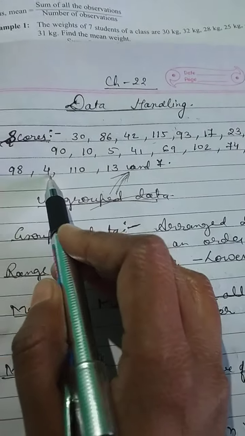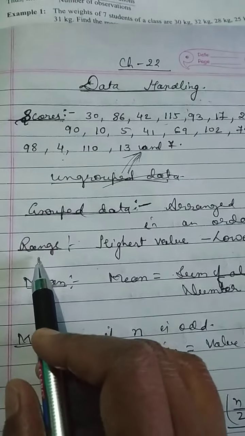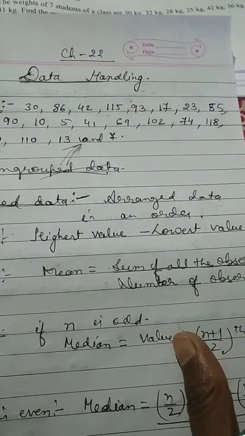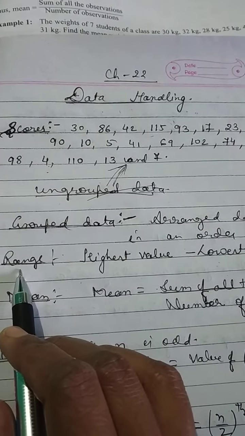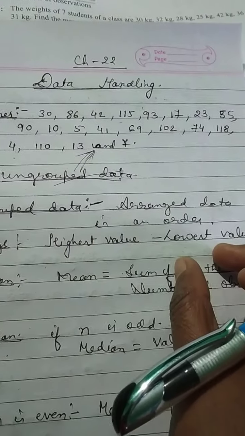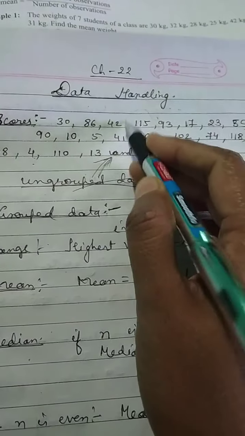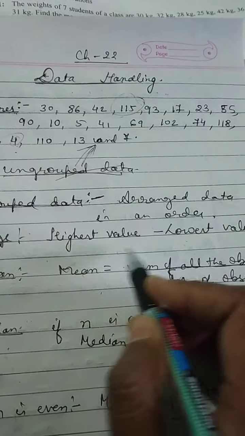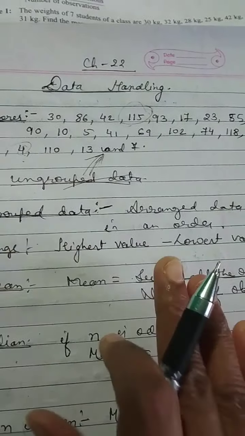Yes, 4 is the lowest run. So range is simply highest value minus lowest value. Whenever you have to find the range, you find the difference of these two. Highest is 115, lowest is 4, then 115 minus 4. Got it?